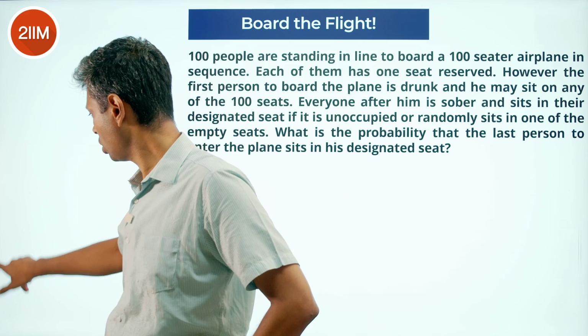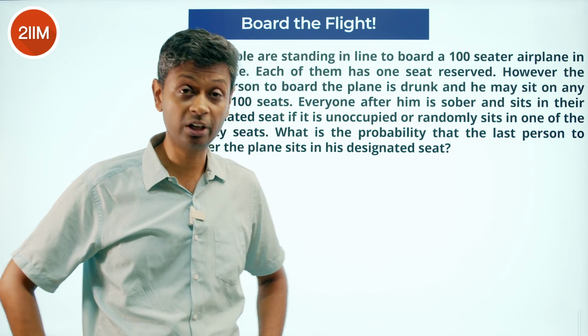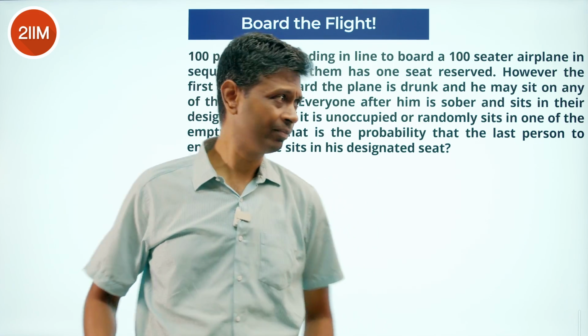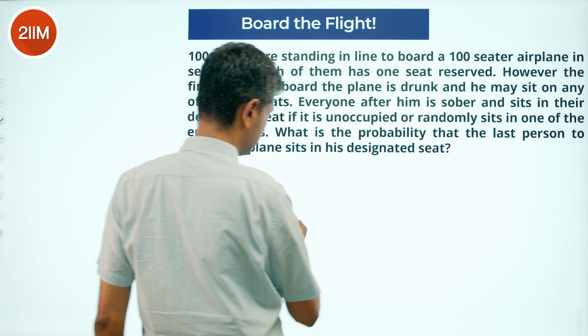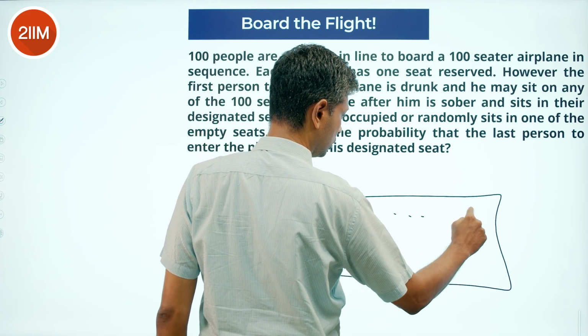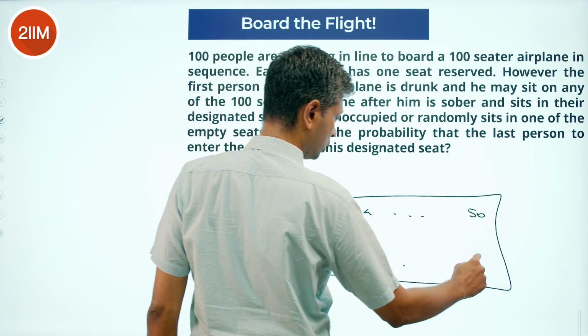And I got this question wrong a bunch of times. I didn't completely get it. I misinterpreted it, and then did several sequences. So let me just re-explain this whole thing. The 100-seater plane. 100 seats: 1, 2, 3, 4, 50, 51, 52, till 100.